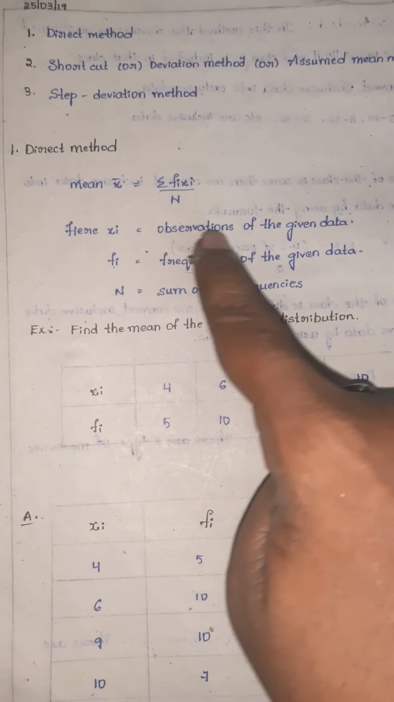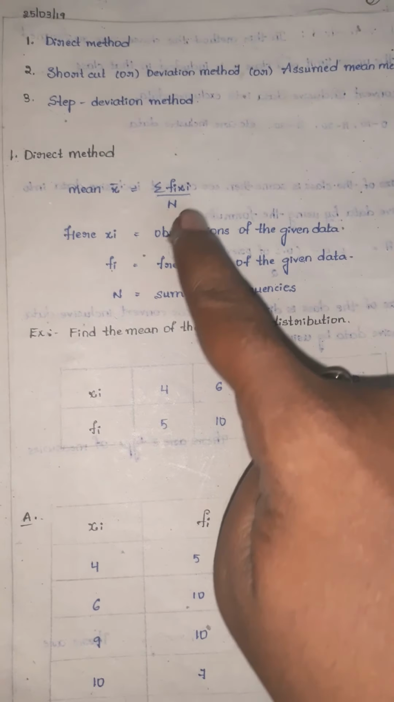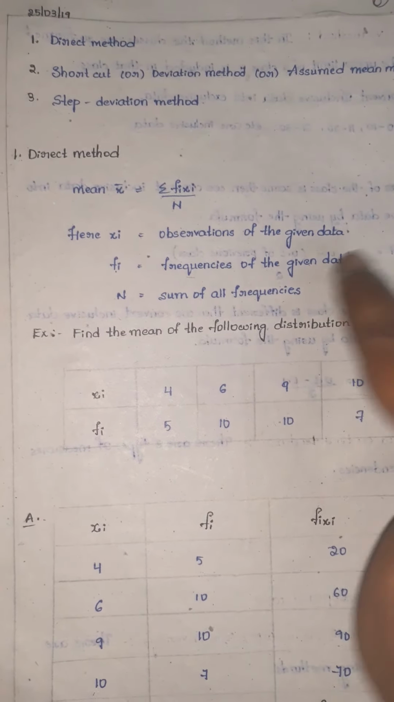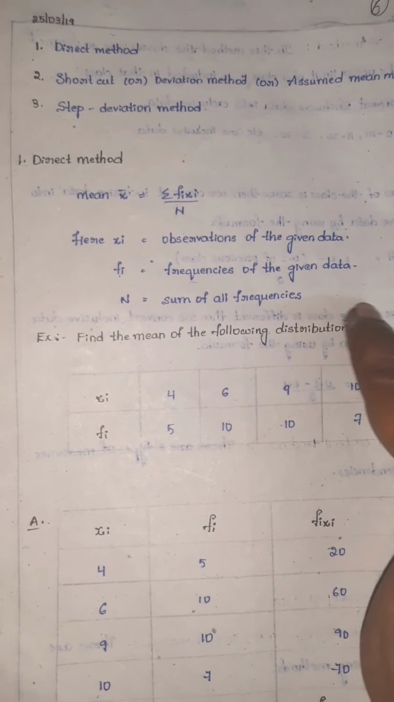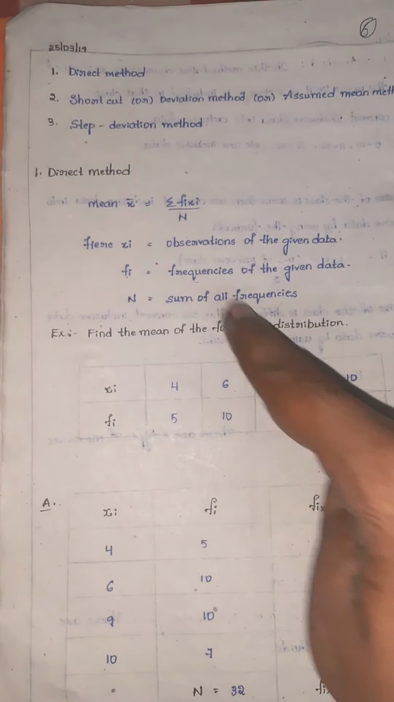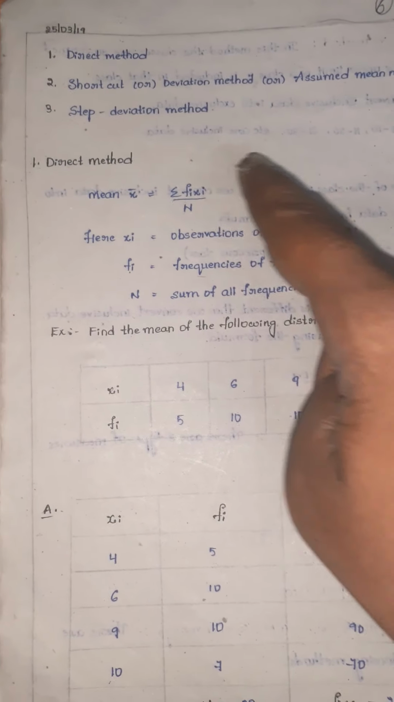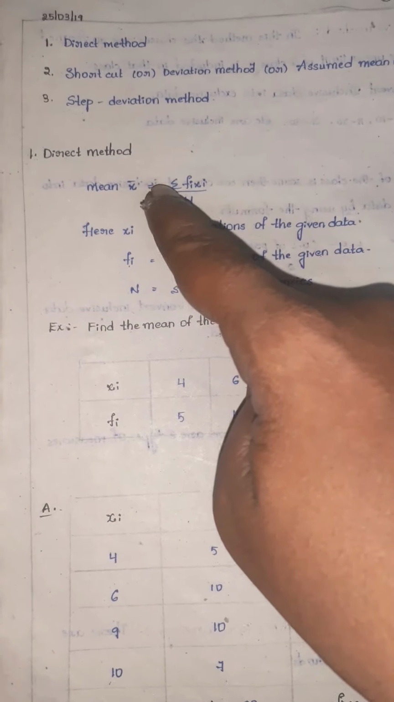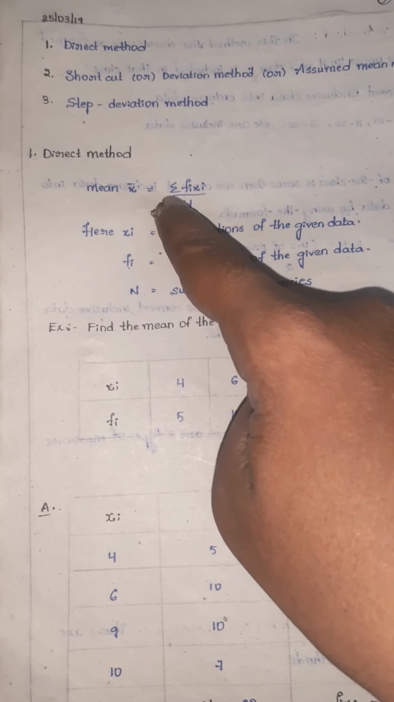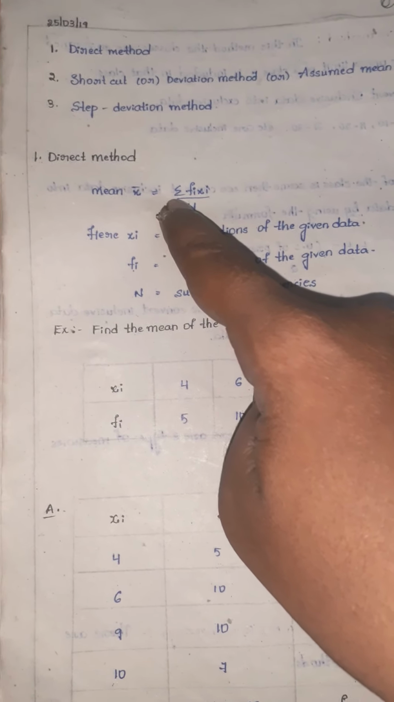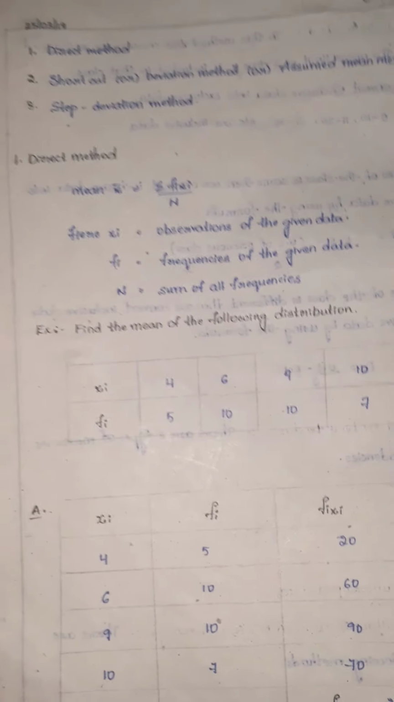Here xi means observations of the given data, fi means frequencies of the given data, N means sum of all frequencies. This is a well known formula for you: sum of observations by number of observations. Symbolically we write it like this. Some people say this symbol as sigma also. Sigma or summation, one and the same. So we will see an example.